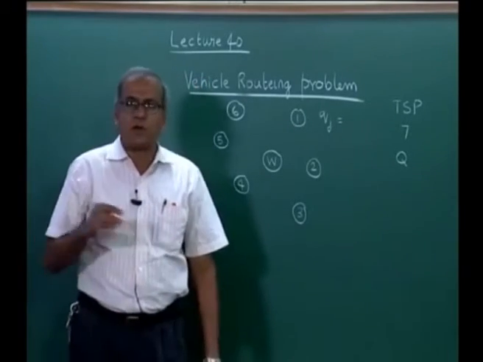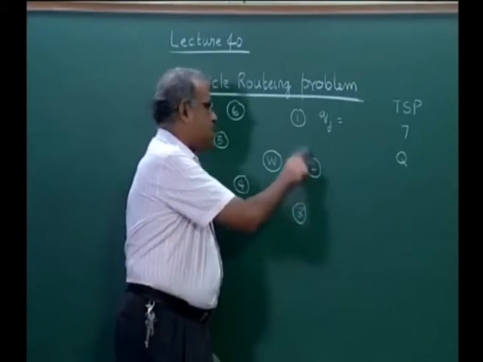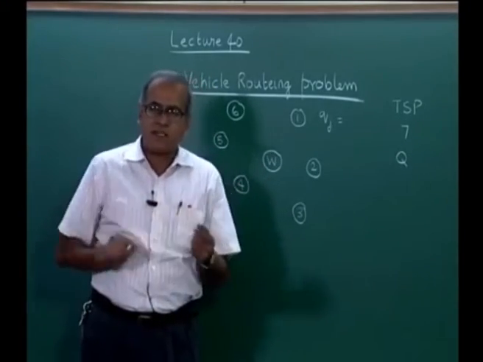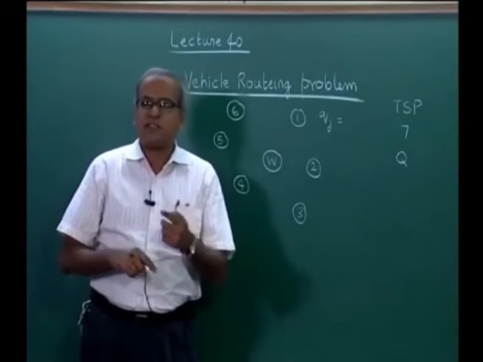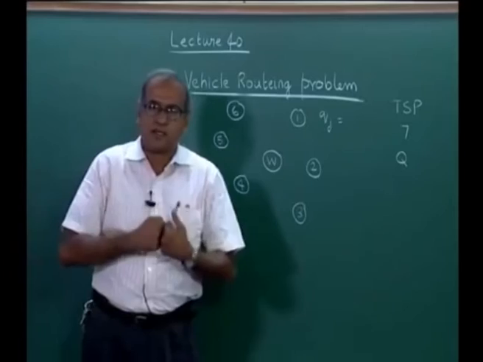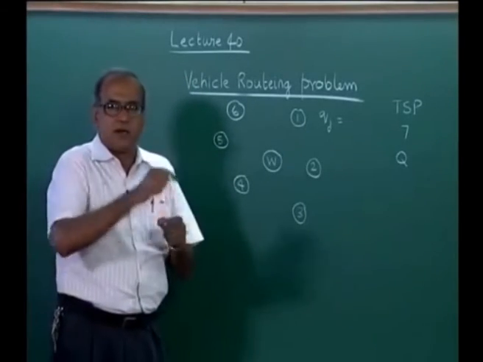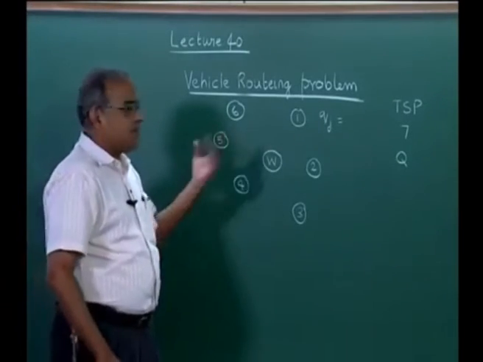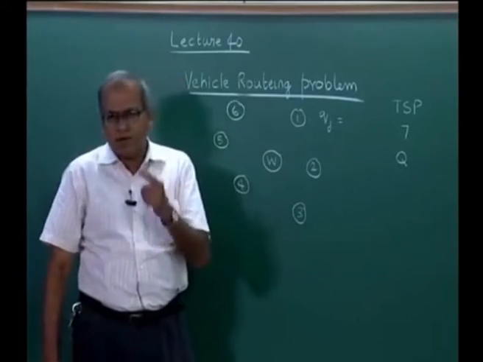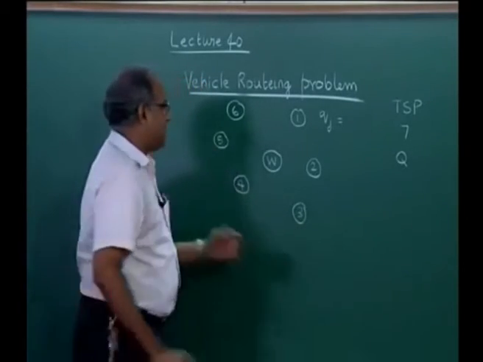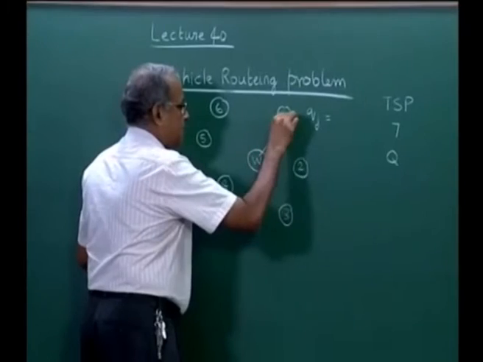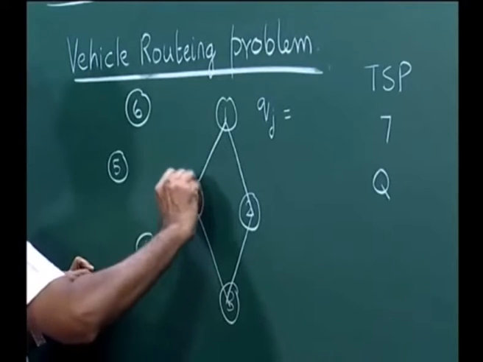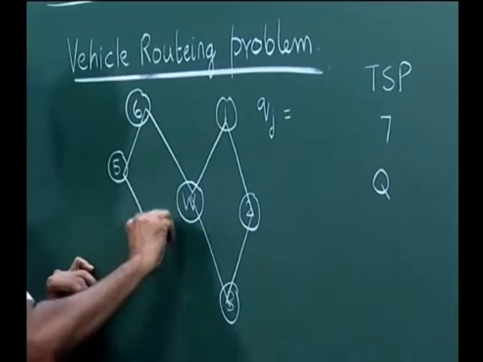It is customary in vehicle routing problem to say these customer nodes as cities and the warehouse as a depot. So which are the cities that will go in the first trip and which are the cities that will go in the second trip or the next trip, and then in what order would the vehicle visit the customers who are assigned to a trip is a vehicle routing problem. We may have one vehicle and have multiple trips, where for example in the first trip it might go to 1 and then 2 and then 3 and back to the warehouse, and in the second trip it might do 6, 5, 4 and back to the warehouse.